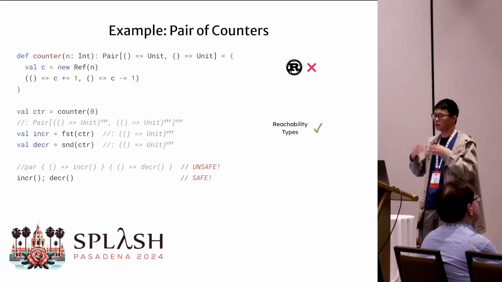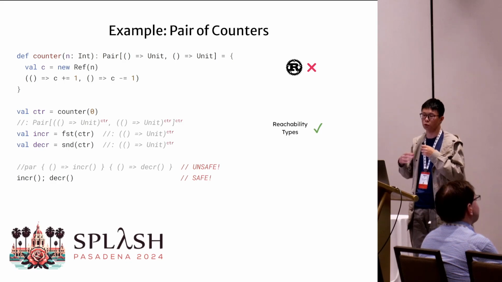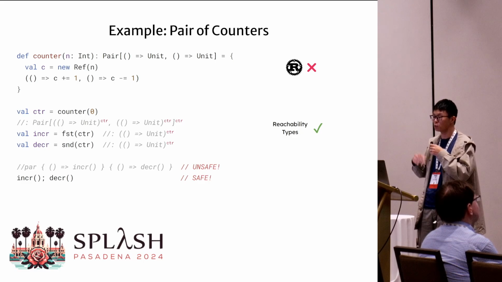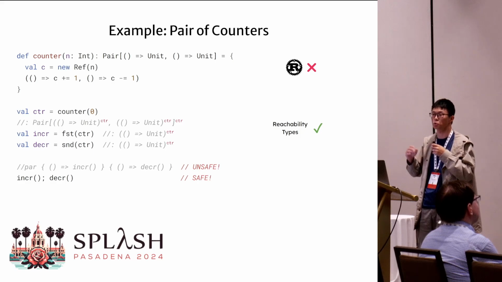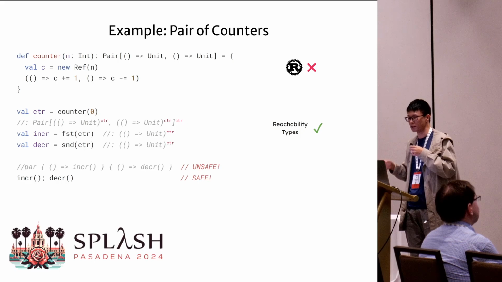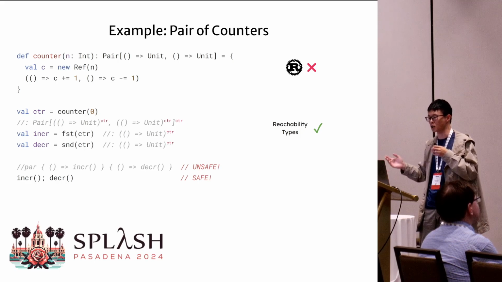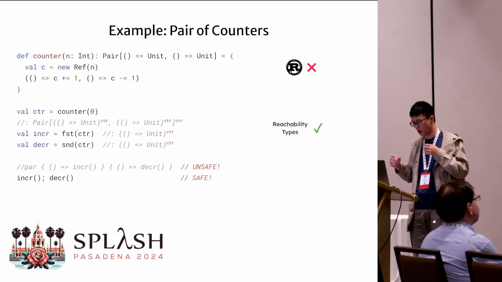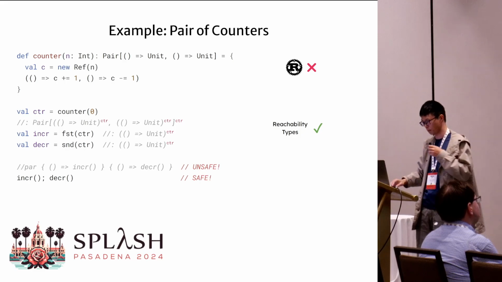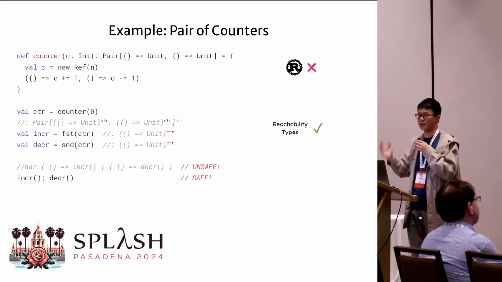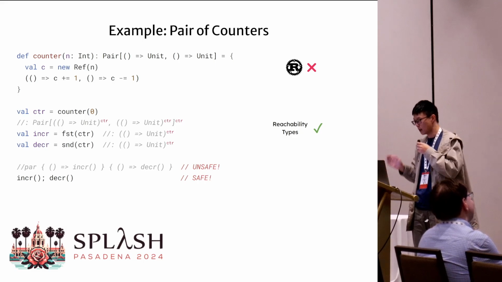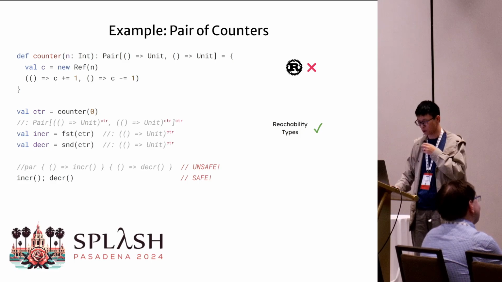So an ideal type system should be able to return the right of decision to the user so that they can avoid the unsafe cases and continue to use the safe cases. The recently proposed reachability type is such an instance. It allows tracking shared resources at the type level. For example, the ctr counter object marked in the superscript here. Usage code can later use this sharing information to ensure safe and flexible behavior.